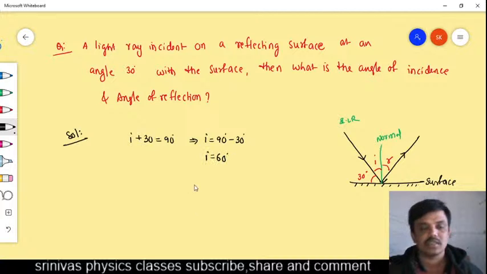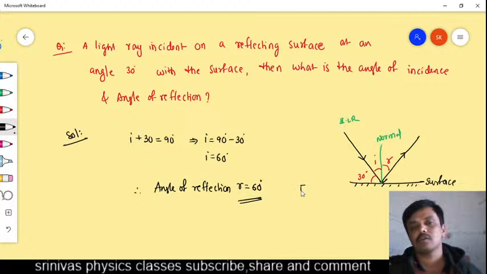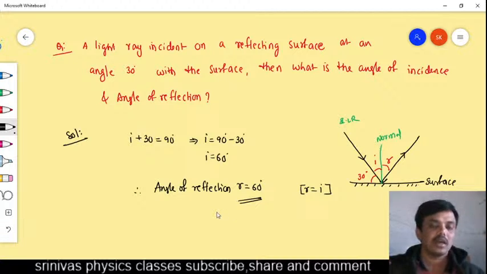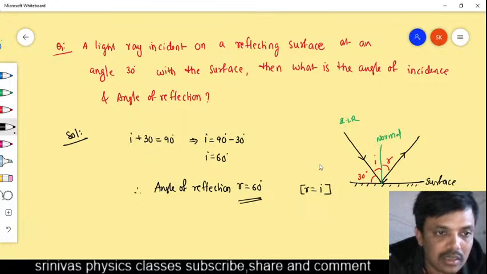Angle of incidence is 60 degree. If angle of incidence is 60 degree, then automatically angle of reflection is also equal to what? How much? 60 degree, because angle of reflection is equal to angle of incidence. Understood, students? Clear?